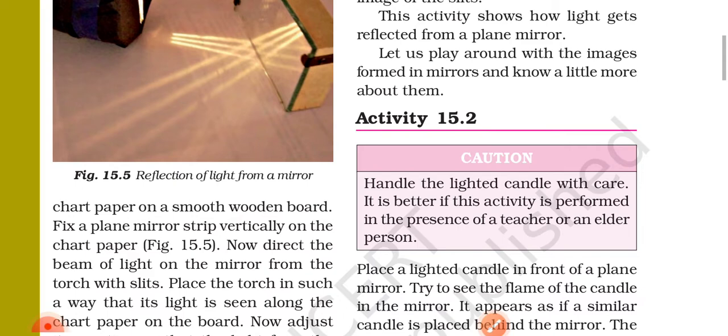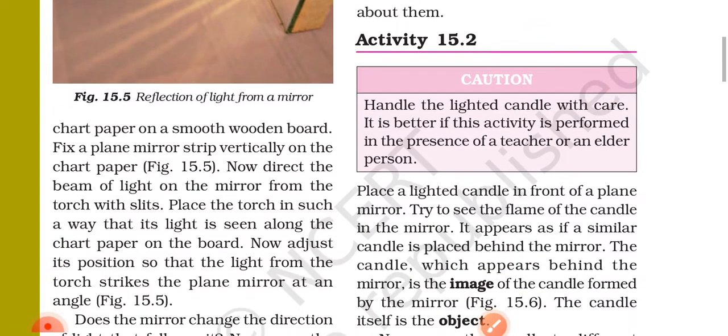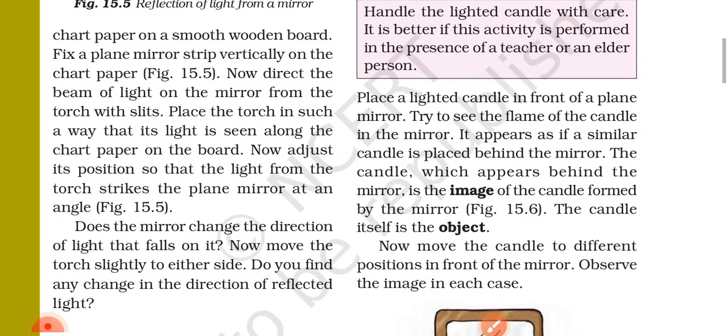Fix a plain mirror strip vertically on the chart paper. Now direct the beam of light on the mirror from the torch with slits. Place the torch in such a way that its light is seen along the chart paper on the board. Now adjust the position so that the light from the torch strikes the plane mirror at an angle.